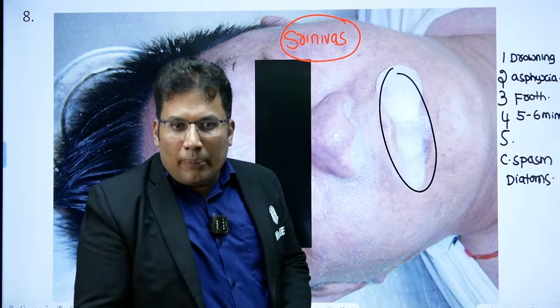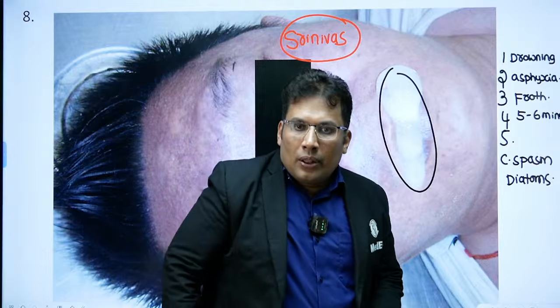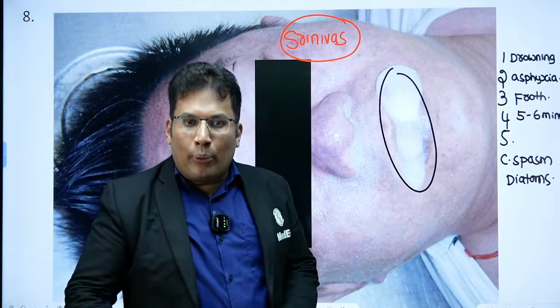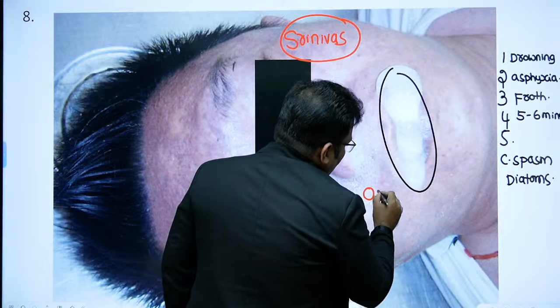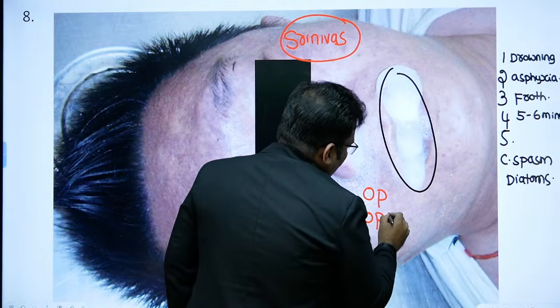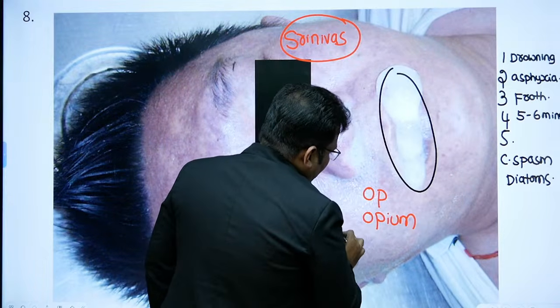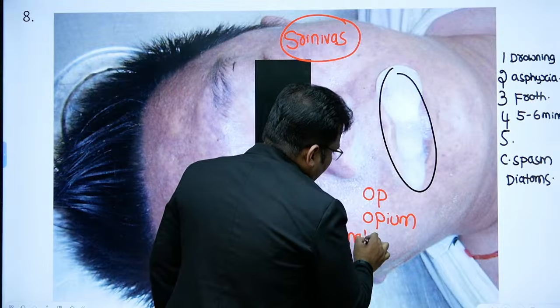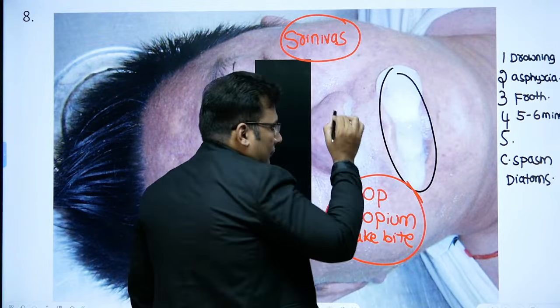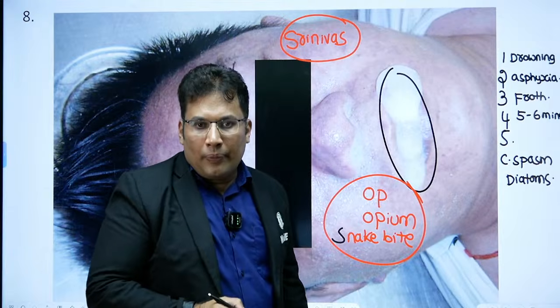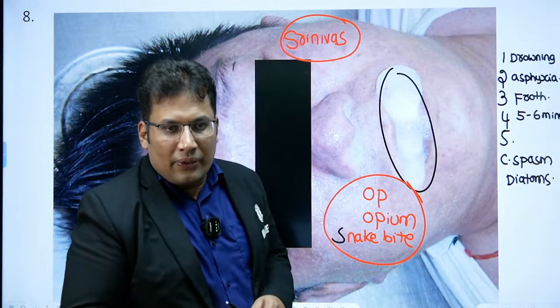And Divya answered poisoning. Yes, it can be poisoning also. It can be OP poisoning, it can be opium poisoning, it can be snake bite also. That's great.